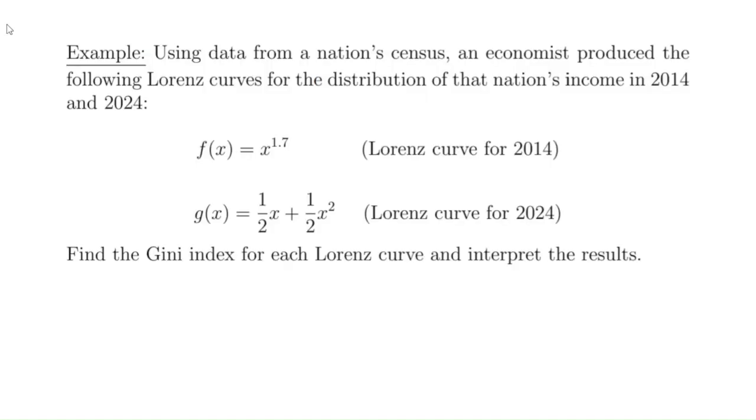Using data from a nation's census, an economist produced the following Lorenz curves for the distribution of that nation's income in 2014 and in 2024. And we have these curves, f of x equals x to the 1.7 power in 2014. And for the country in 2024, the Lorenz curve was given by the formula g of x equals 1/2 x plus 1/2 x squared. Find the Gini index for each Lorenz curve and interpret the results.